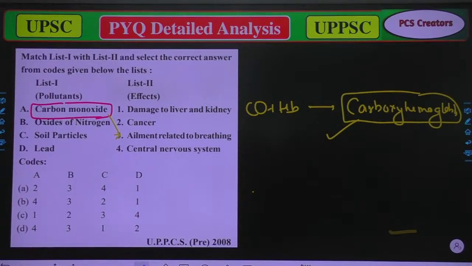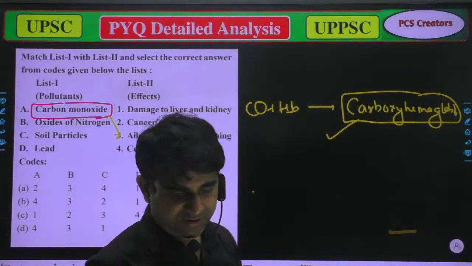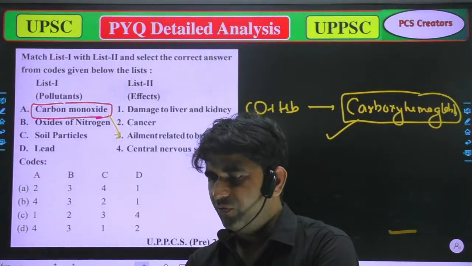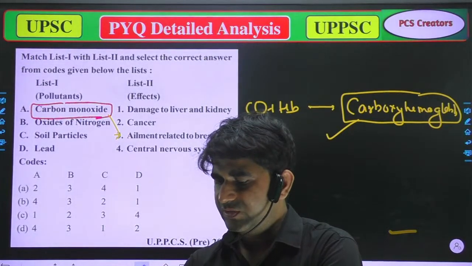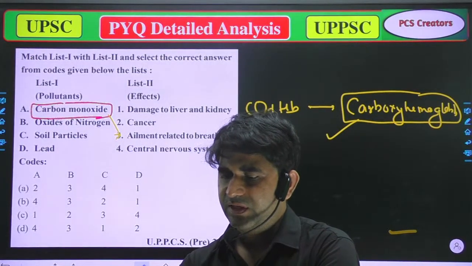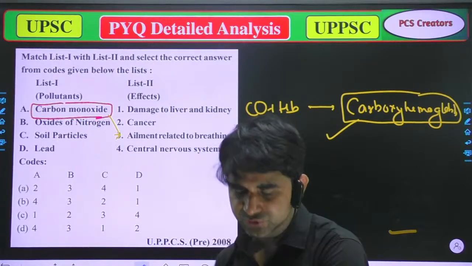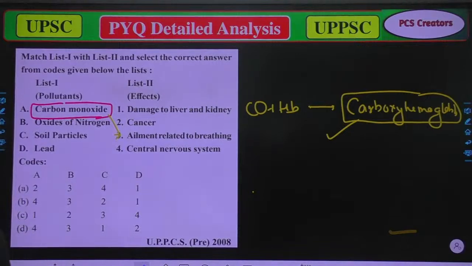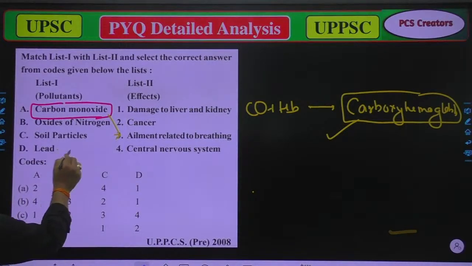After that, lead. What does lead cause? Lead causes damage to the liver and kidney. Now you have to say which of the following is correct. I'm still waiting for responses. Try to answer which of the following is correct. Again I'm saying lead: that's true, lead affects the central nervous system.